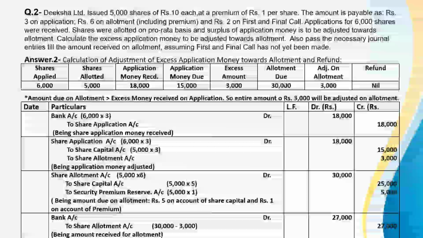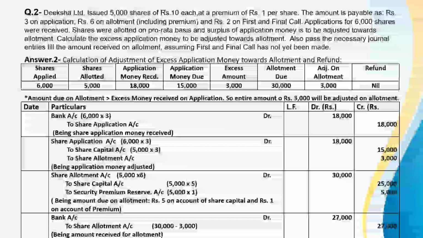Amount due for allotment, this is 30,000. Rupees 6 per share allotment multiplied by 5,000, this is 30,000. Adjustment on allotment, so 30,000 is the total amount of allotment due, and adjustment on allotment is for 3,000. So money required to be received will be 30,000 minus 3,000, this will be 27,000.